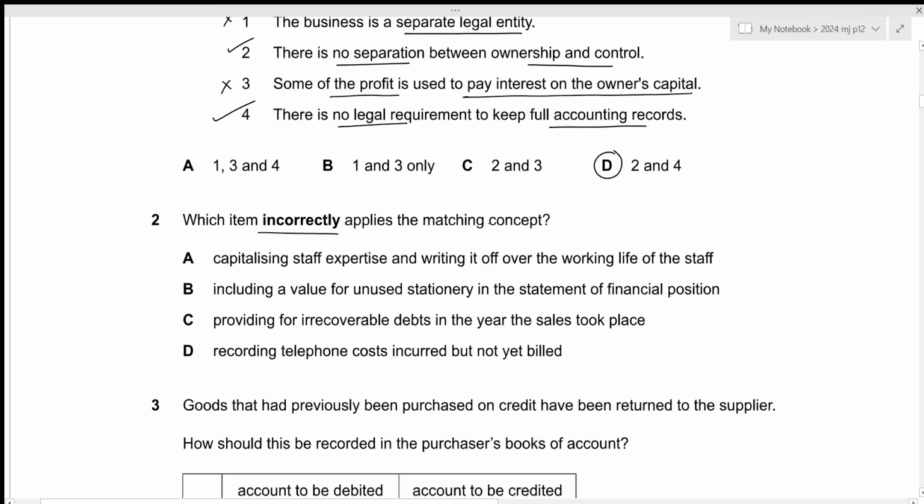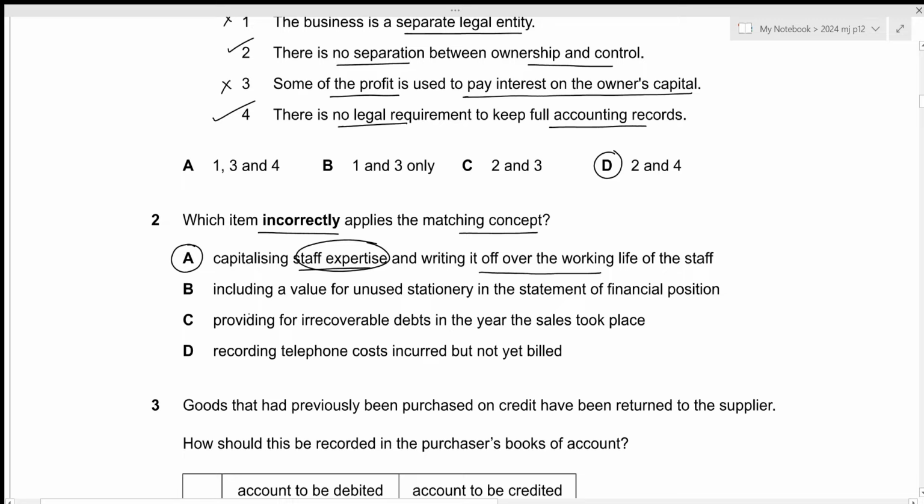Which item incorrectly applies the matching concept? The first is capitalizing staff expertise and writing it off over the working life of the staff. This is true because we cannot really capitalize staff expertise because this is subjective. One person might say that some staff's expertise is worth 10,000, whereas another person might say that no, it's worth 11,000. So we cannot really come to an agreement and express the staff expertise into monetary value. So this is an incorrect application of the matching concept and the answer we're looking for.